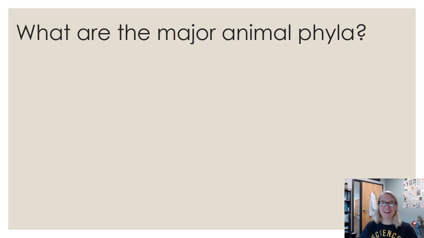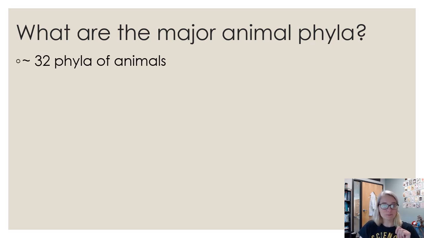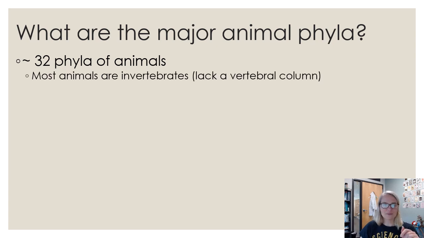All right, so now we're going to get into all of our different phyla of animals. Remember, domain, archaea, kingdom, animals, phyla. Now we're going to get into all of these different groups. And some of these, hopefully, you will know, or maybe some of them are your favorite kinds of animals. Who knows? So there are about 32 phyla. We're not going to cover all of those.